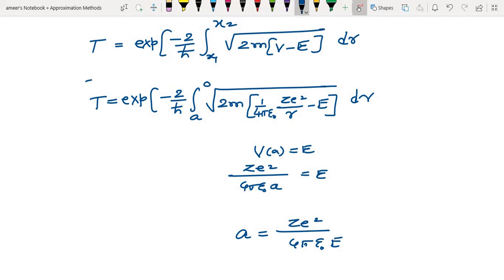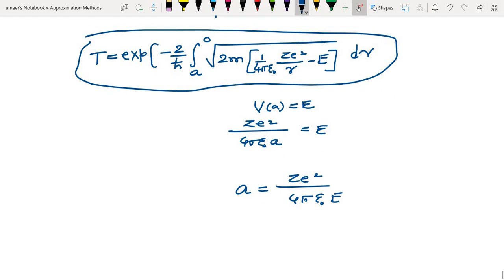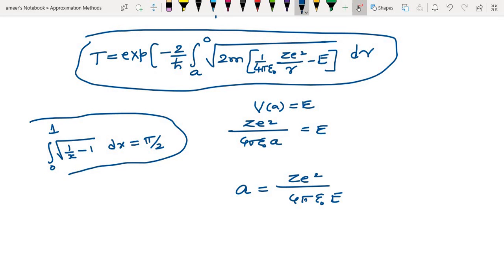So we can integrate and solve the problem. Obviously this integration is certainly not that easy. There is a formula that will come here, from 0 to 1. The integration, complex integration, contour integration also, the integral of square root of 1 by x minus 1 dx will be equal to pi by 2. Okay, so after all that we'll get an expression for that.